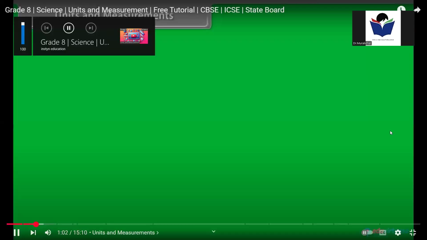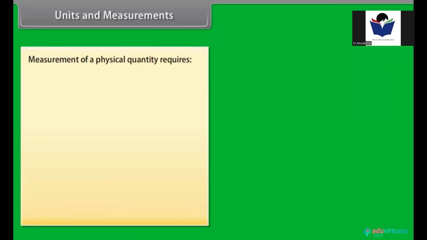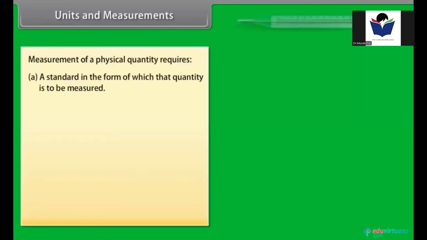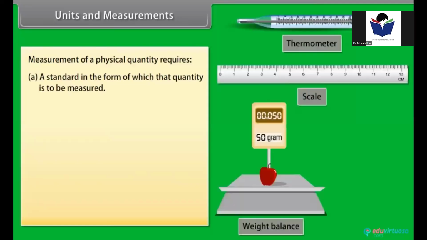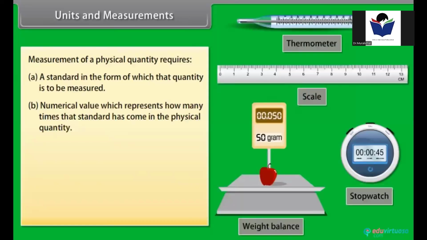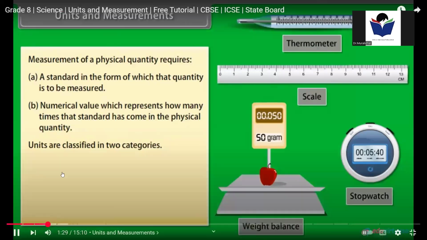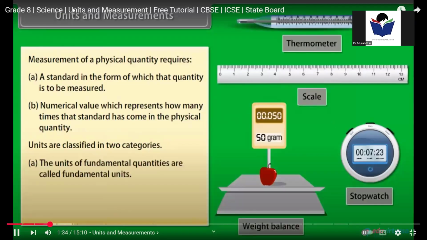Measurement plays a very vital role in the study of physics. Measurement of a physical quantity requires A, a standard in the form of which that quantity is to be measured, and B, a numerical value which represents how many times that standard has come in the physical quantity. Units are classified in two categories. They are A, fundamental units, and B, derived units. A, the units of fundamental quantities are called fundamental units.